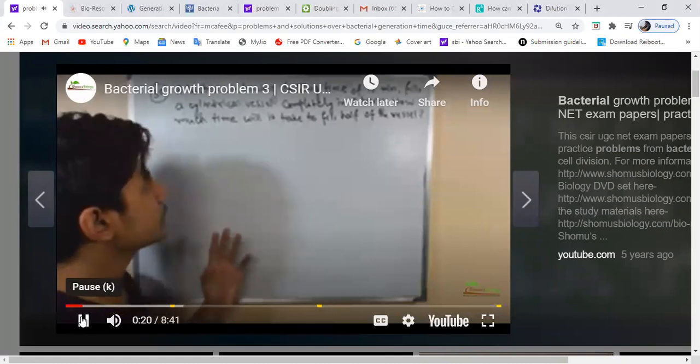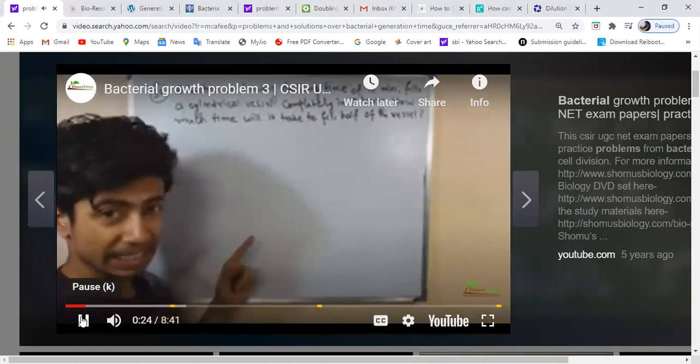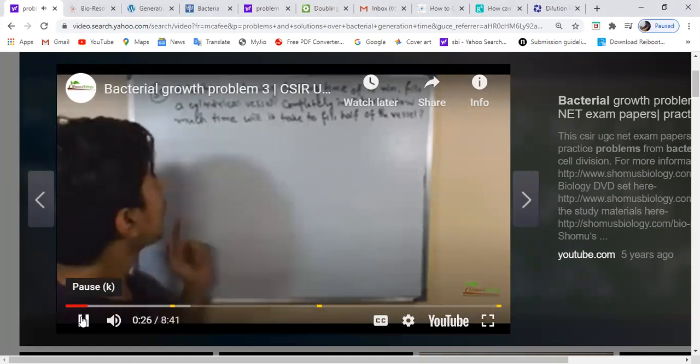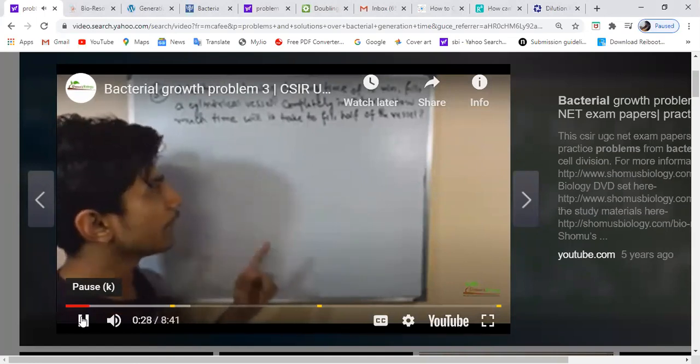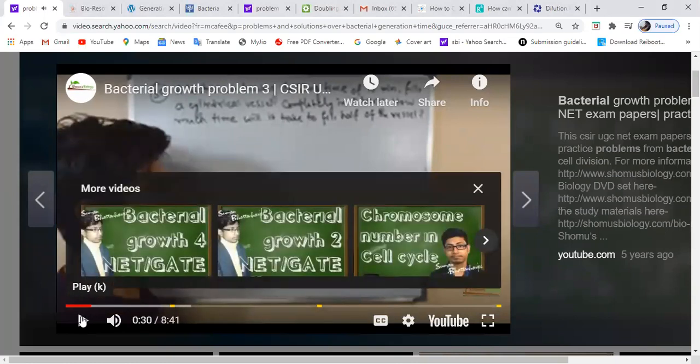A bacterium having a of 10 minutes fills a cylindrical vessel completely hours. How much time will it take to fill half of the vessel? Now it is audible or still it is not?